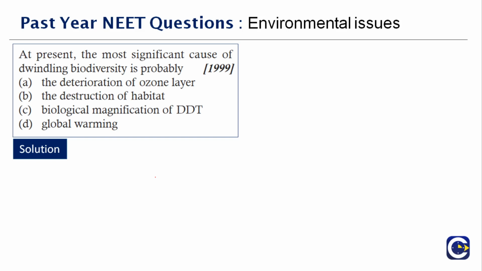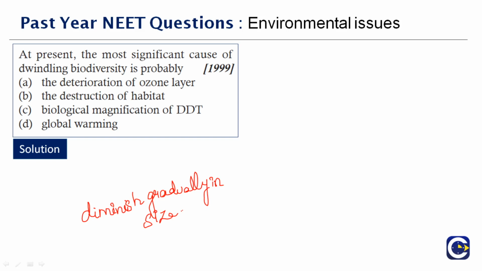What do you mean by dwindling? See, dwindle means to diminish gradually in size. Diminish gradually in size. Okay. At present, the most significant cause of dwindling biodiversity is probably the destruction of the habitat.